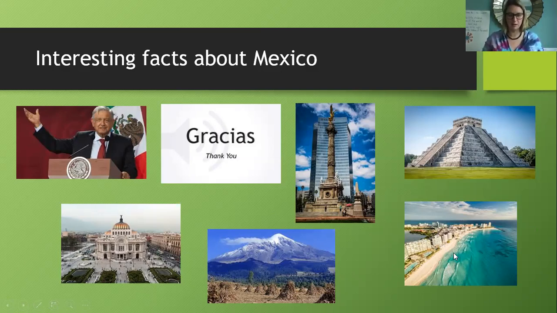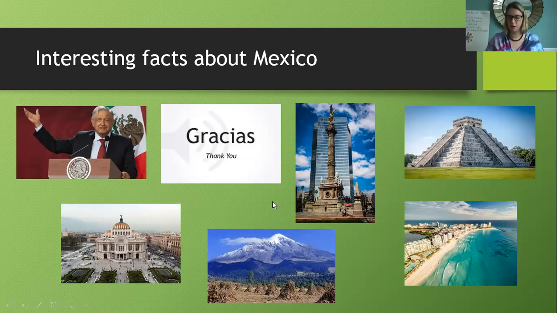But the water is not warm in Canada. It is warm in Mexico. And there's mountains in Mexico, so they have beaches and mountains, just like the United States and just like Canada, beaches and mountains. And this is a famous building in Mexico. It is the Palace of Fine Arts. So that was something else, a fact you should know about Mexico.